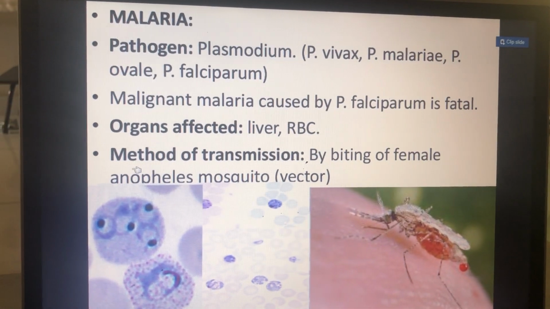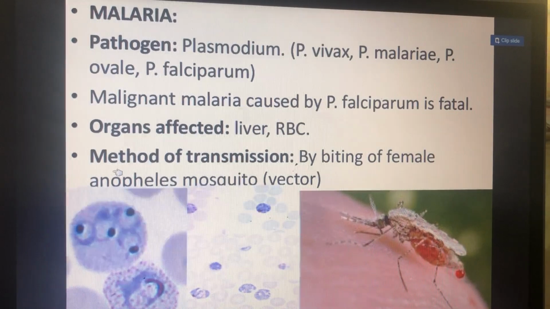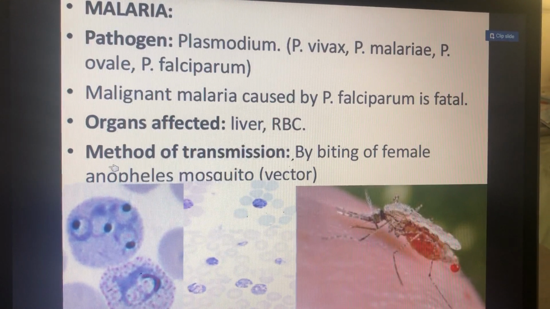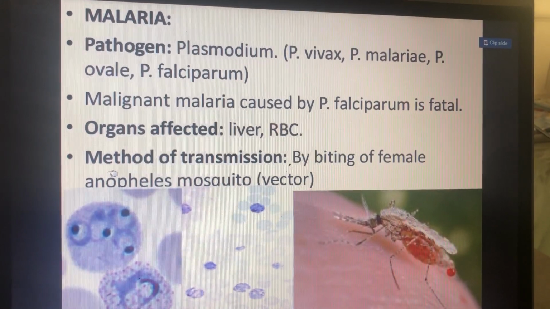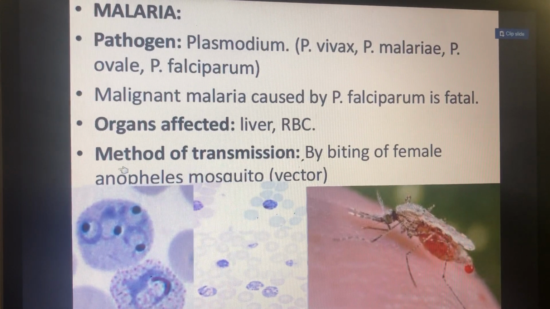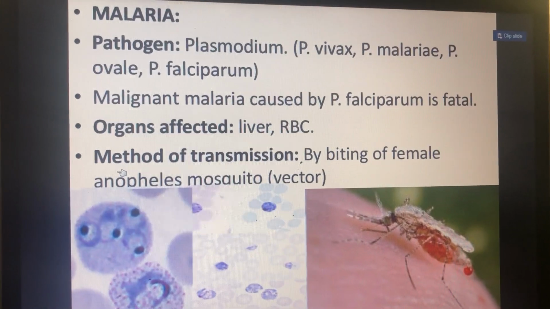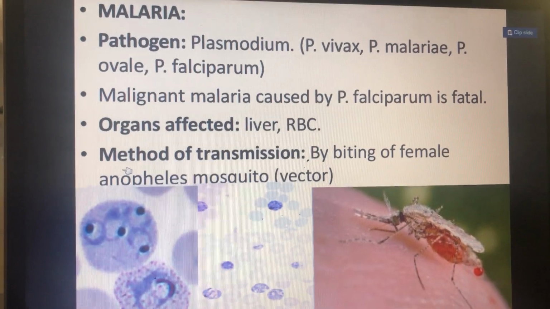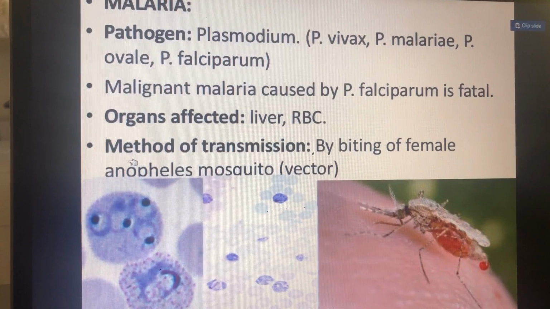Next disease is malaria. It is caused by Plasmodium. There are 4 species of Plasmodium: Plasmodium vivax, Plasmodium malariae, Plasmodium ovale, Plasmodium falciparum. Out of these 4, Plasmodium falciparum is the dangerous one. It causes malignant malaria, which is fatal. Fatal means it leads to death. Organs affected in malaria are liver and RBC.